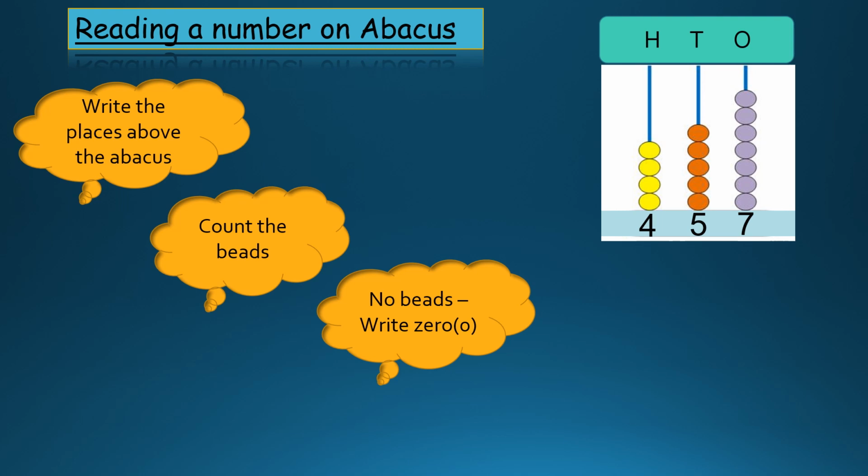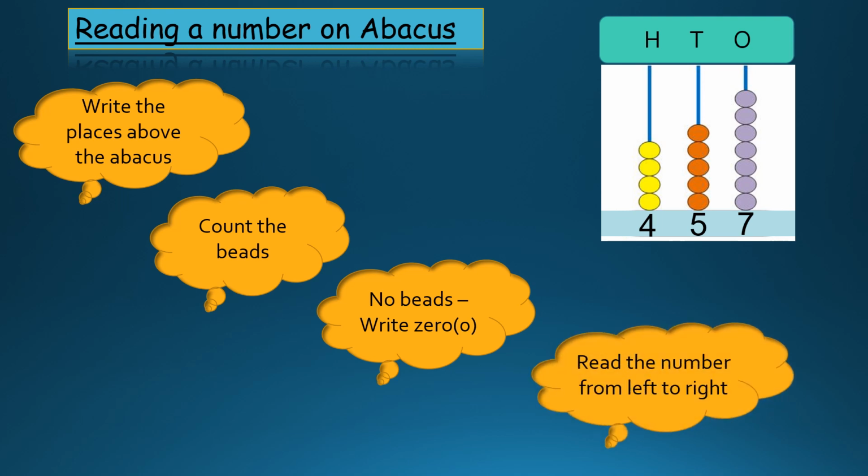We have written the number. If suppose in the tens place or ones place, if there are no beads, we have to put 0. So now we have to read the number from left to right. So how do we read the number? 4 in the hundreds, so 400, 57. So 457 is the number.